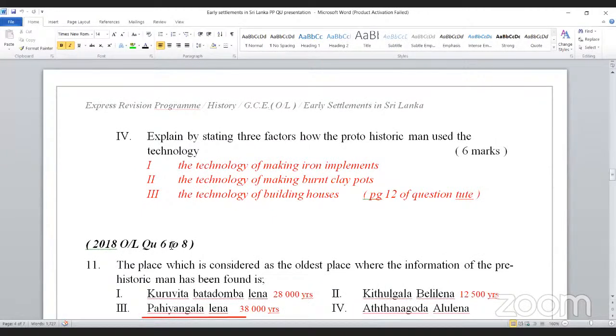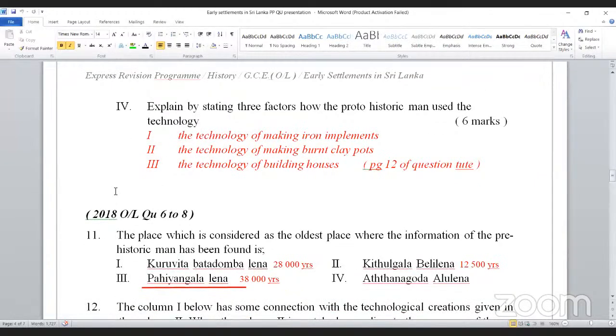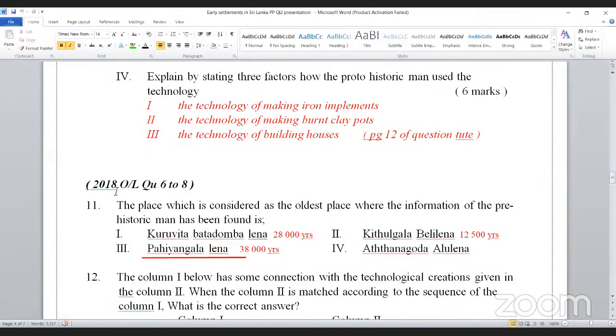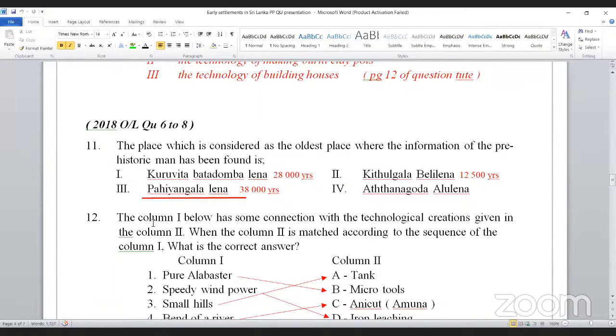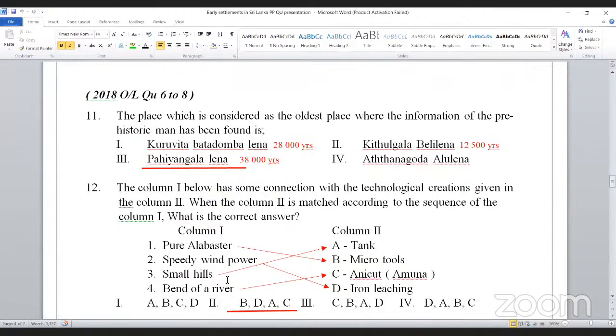The place which is considered as the oldest place where information of the prehistoric man has been found. Oldest culture, that is Pahindu. Even I have given you the ages also. The column 1 below has some connection with the technological creations given in column 2. When column 2 is matched according to the sequence of column 1, what is the correct answer? Pure alabaster to make micro tools, speedy wind power for iron leaching, and small hills.